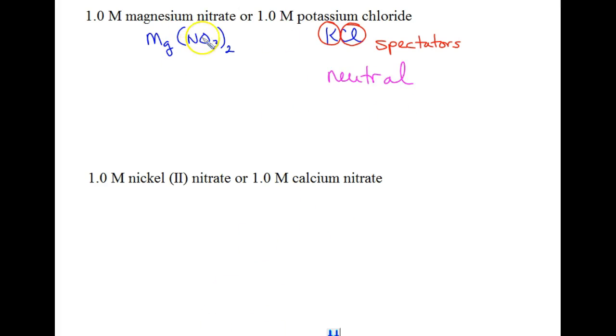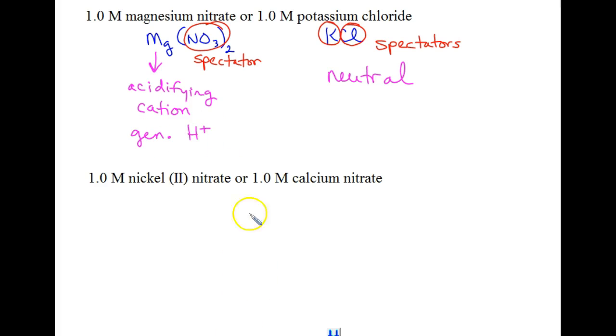Now over here with the magnesium nitrate, we've got the nitrate spectator because conjugate bases of strong acids are very, very weak, and nitric acid is a strong acid. And then magnesium, we said this earlier, it's a small ion with a larger charge, so this is an acidifying cation, meaning that it is going to get some of the hydroxide from water and generate hydrogen ions. So that means that one is going to be the more acidic of the two.